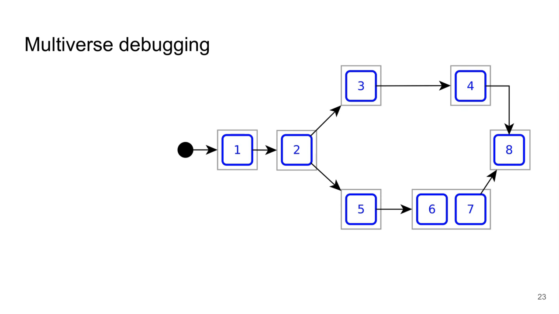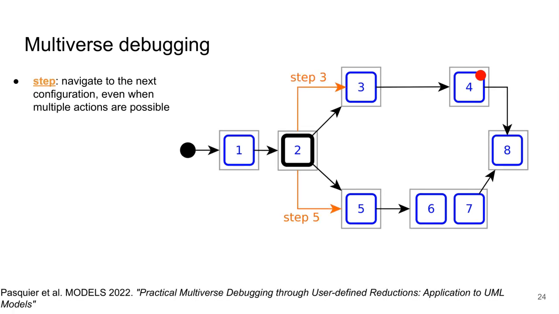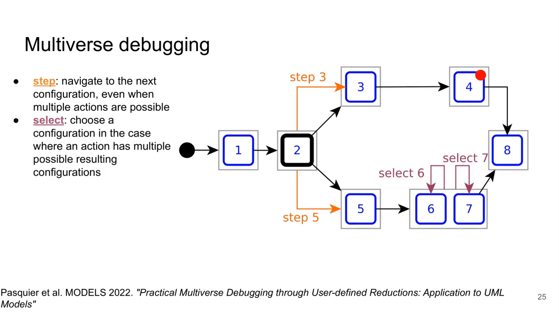To debug such systems, multiverse debugging offers us 4 actions. The first one is the step action, which permits us to go to the next configuration even if multiple paths are possible, by choosing the one we want to go to. The second debug action is the select, which helps us to solve the second case of non-determinism, where we arrive in an ensemble of multiple possible configurations and we then have to choose the one we actually want to go to in our path of execution.